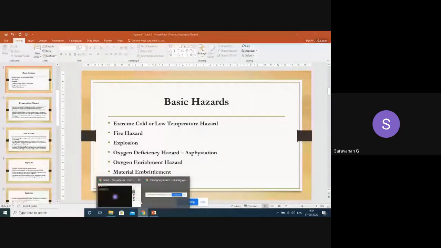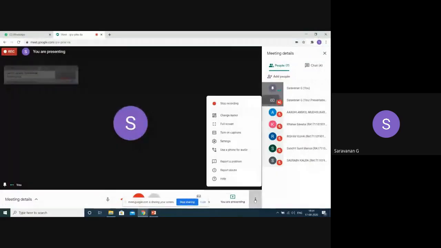They are nothing but these various hazards and the causes of